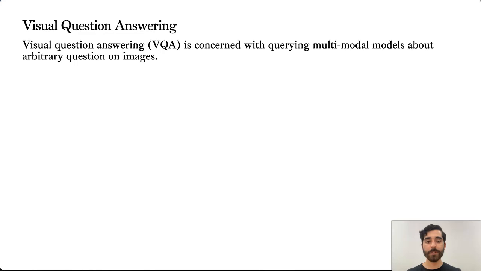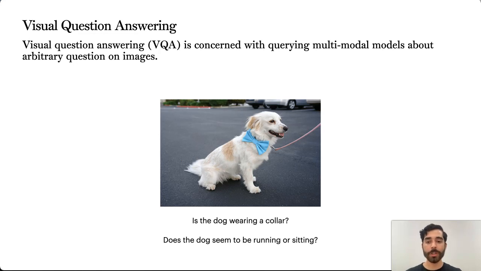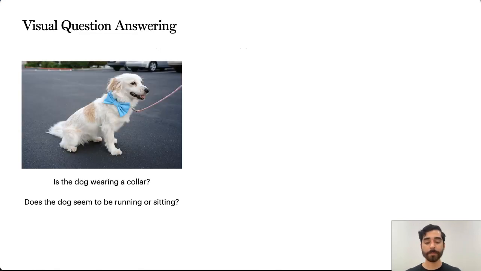The setting we're in is the visual question answering task, or VQA. VQA is concerned with querying vision and language models about arbitrary questions on images. Say, for example, we have this image of a dog, and we'd like to ask our model the question, is the dog wearing a collar? Or does the dog seem to be running or sitting? We would like our models to recognize the scene in the image, understand what the question is asking, and respond intelligently to each of these queries.